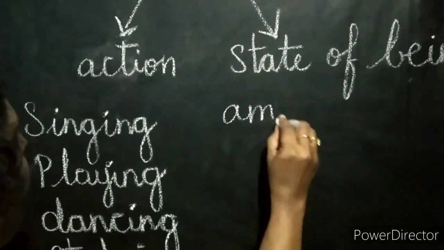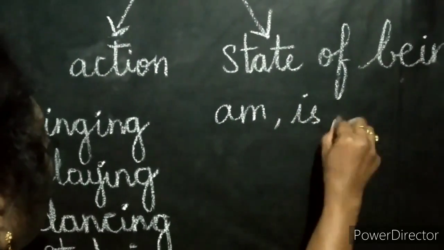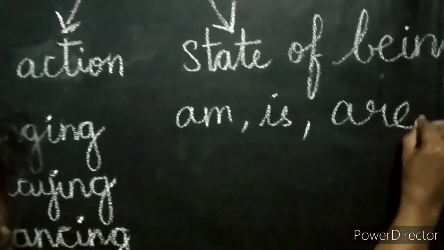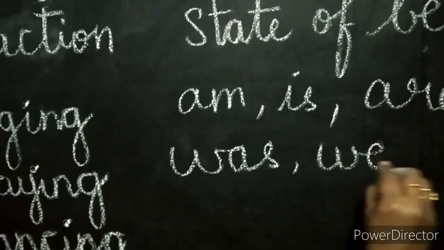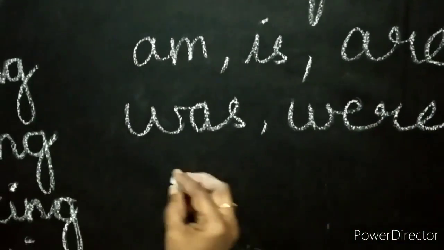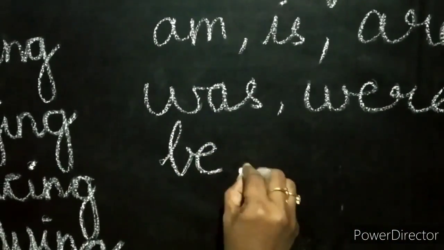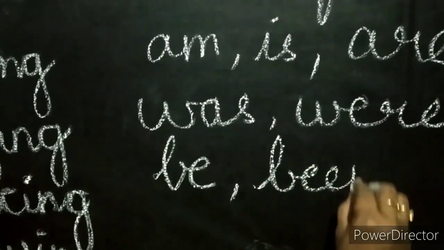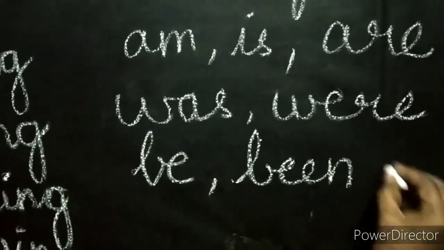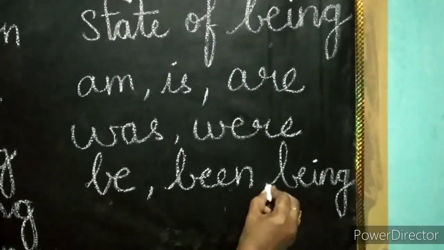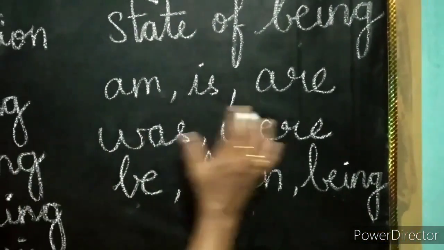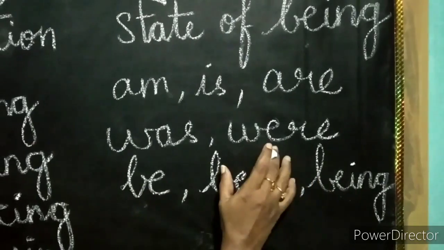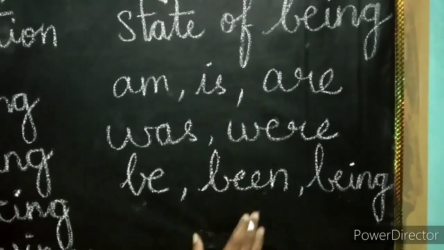Am, is, are, was, were, been, be, been, and being. Okay students, now we will see about both of these elaborately in the video. Come on.